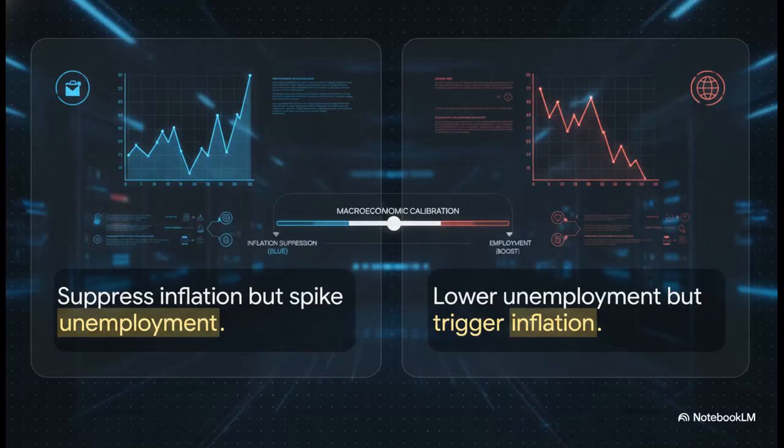And that leads us to our final rule, Principle 10. Society faces a short-run trade-off between inflation and unemployment. This is the ultimate balancing act for the macro machine. When the government increases the amount of money in the economy, it stimulates spending and demand, which encourages firms to hire more workers, so unemployment goes down. But as we literally just learned, that same flood of money eventually causes prices to rise, meaning inflation goes up. Tweaking the system to suppress inflation often temporarily spikes unemployment, and trying to fix unemployment can easily trigger inflation. It's a constant, delicate calibration.